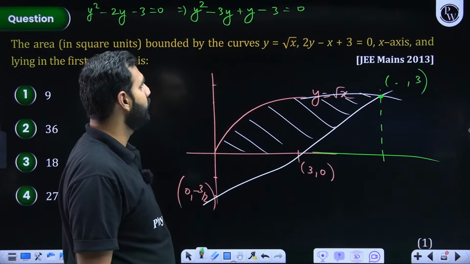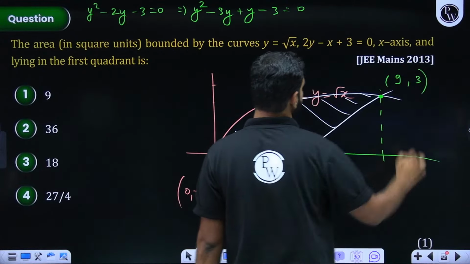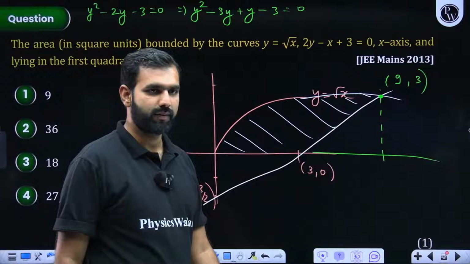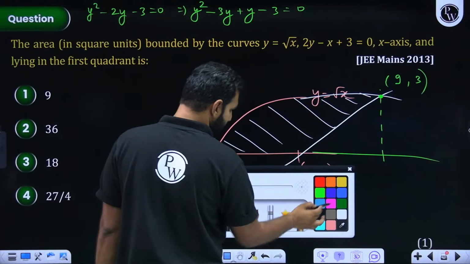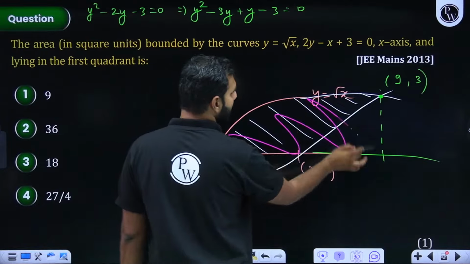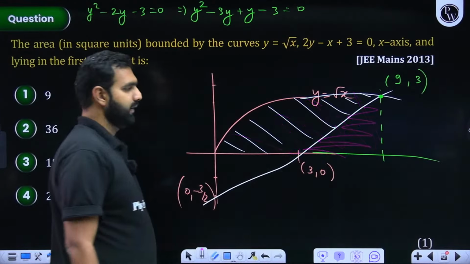So y is found to be 3. So x will be 3 square, that is 9. So this point here is 9 comma 3. Correct me if I'm wrong. Everybody with me on this? All I'm suggesting here is that we will find this region's area first. I'll find this entire region's area first, and from that I'll subtract this triangle's area.